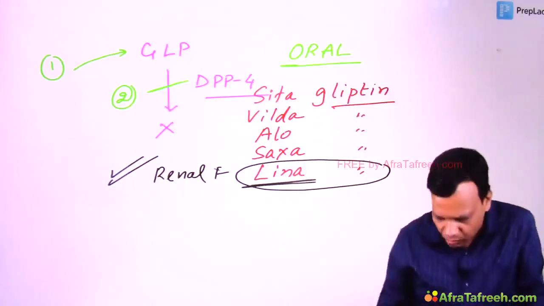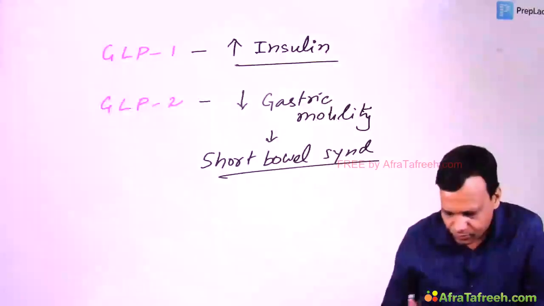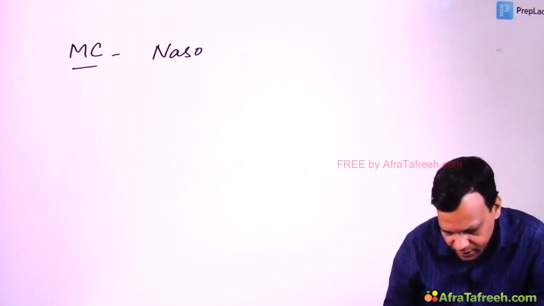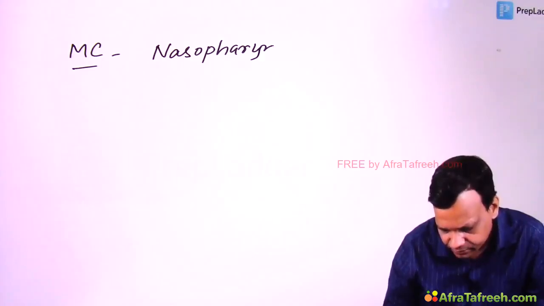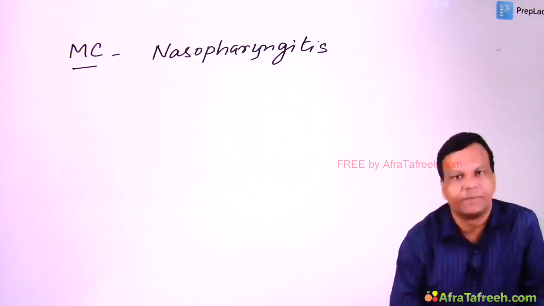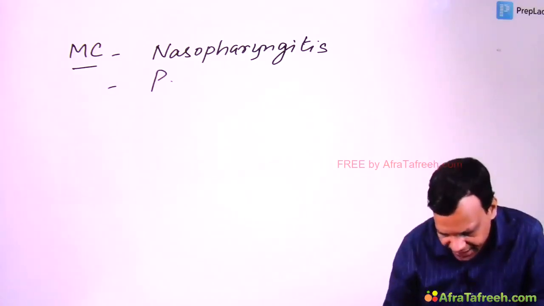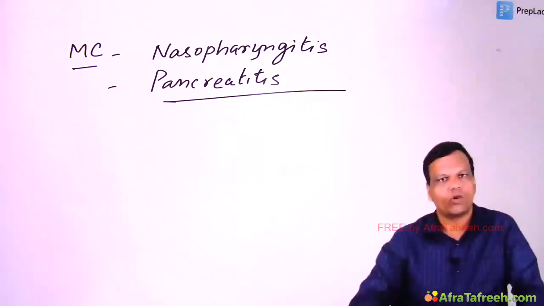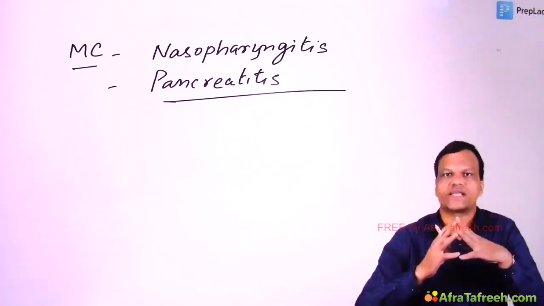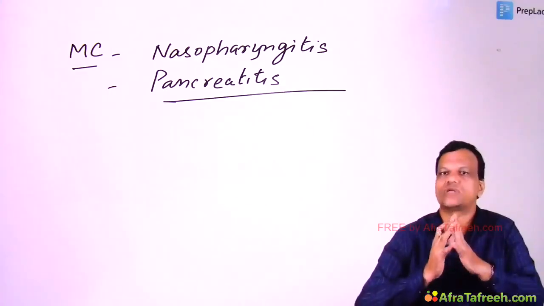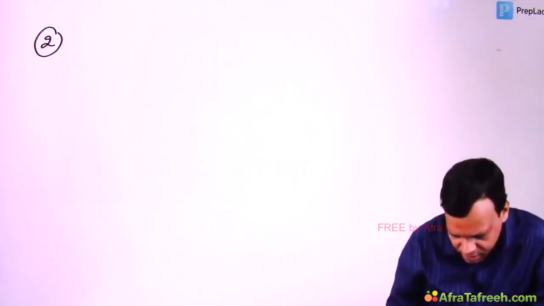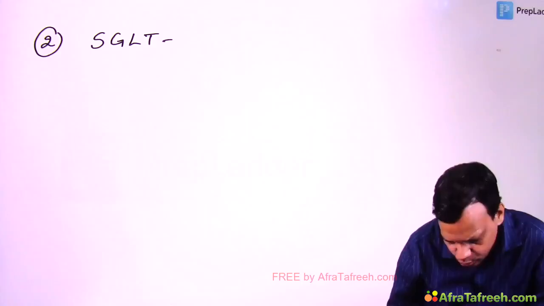Okay. Now coming to adverse effects of gliptins. The most common adverse effect of gliptin is nasopharyngitis. Nasopharyngitis is the most common side effect of gliptins, and the gliptins can also cause pancreatitis like GLP analogs. Okay, so this is the first new strategy in diabetes, that is to target incretins. Clear? Now moving to the second strategy. The second strategy is to inhibit SGLT2.